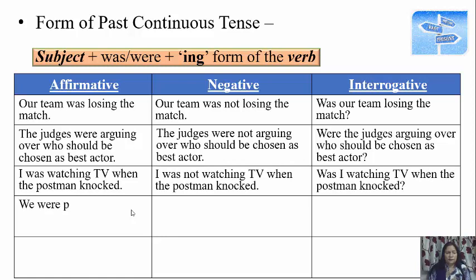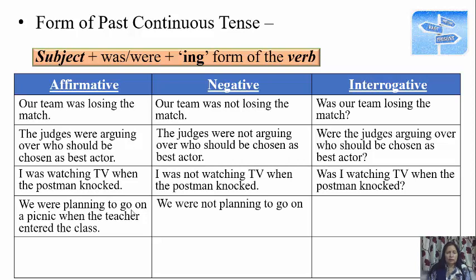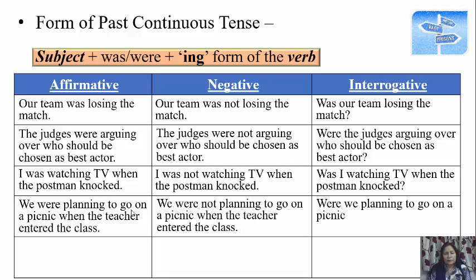Right? Next. We were planning to go on a picnic when the teacher entered the class. We were not planning to go on a picnic. And were we planning to go on a picnic? The rest remains the same. So this is affirmative, this is negative, and this is interrogative. This is how we change these sentences.